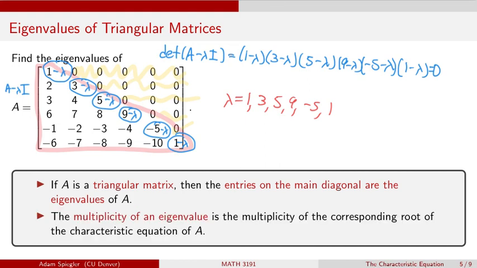And to carefully define what we mean when we refer to the multiplicity of an eigenvalue, this is the multiplicity of the corresponding root of the characteristic equation of A. So in this case, this characteristic equation had a double root for lambda equals 1. So we would say the eigenvalue lambda equals 1 has multiplicity 2.